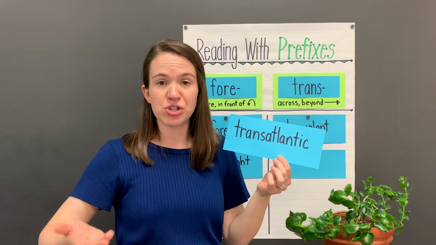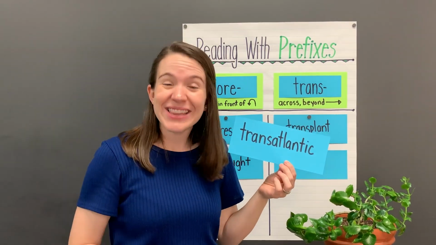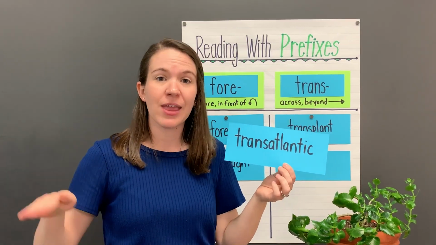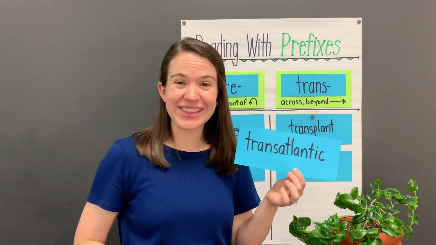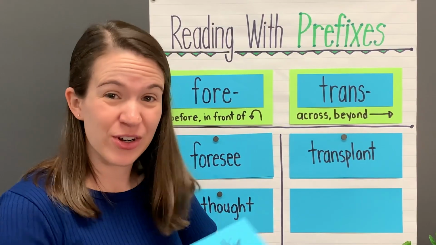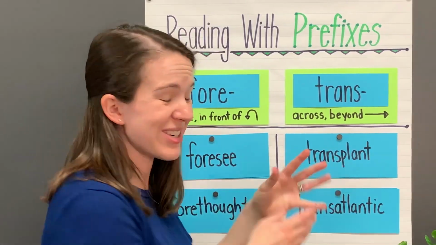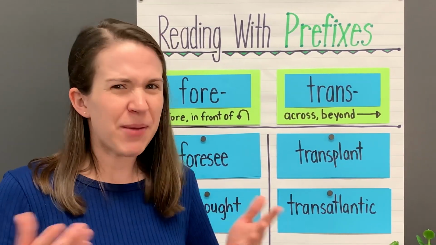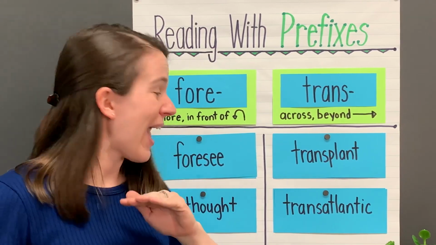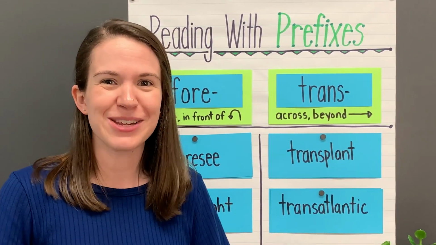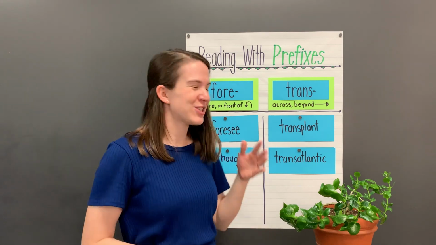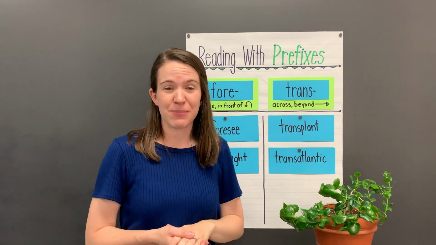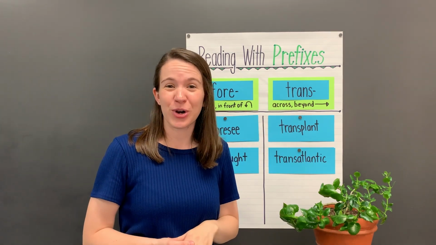And Atlantic refers to the, do you know? The Atlantic Ocean. So transatlantic must refer to something that goes across the Atlantic Ocean. One thing that I've learned about kalanchoe plants is that most kinds of kalanchoe plants didn't used to grow in North America. That makes me wonder if some of these plants made a transatlantic journey to make it here. Now that we've practiced reading and understanding what words with the prefixes for and trans mean, let's see if we can read some of these words in a text.